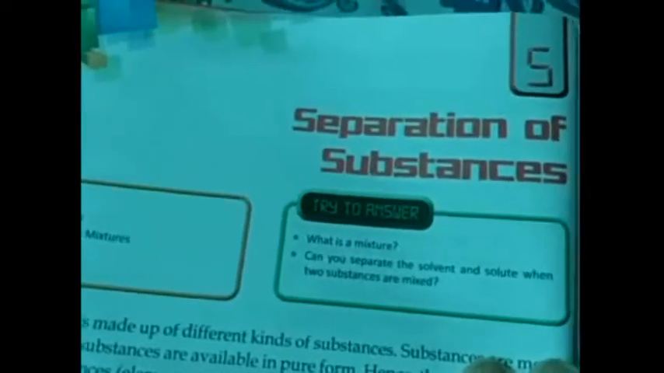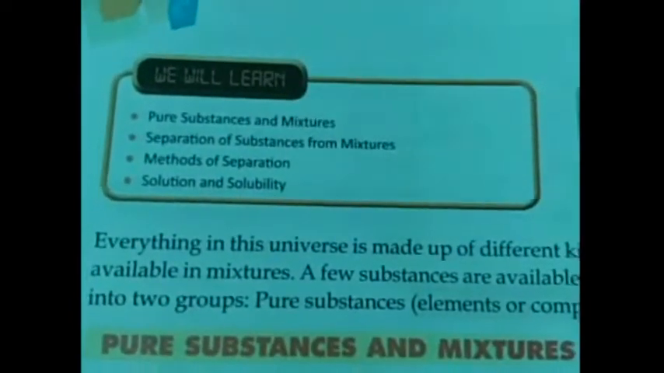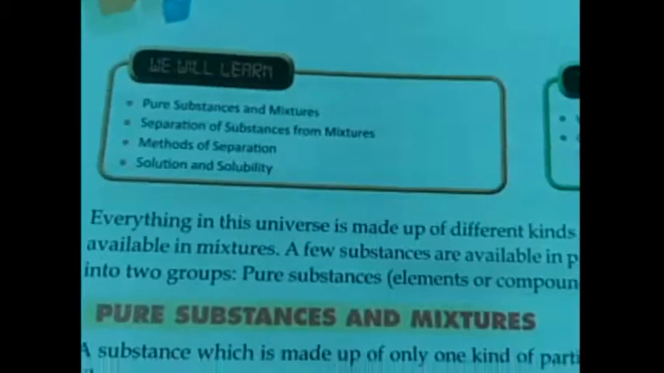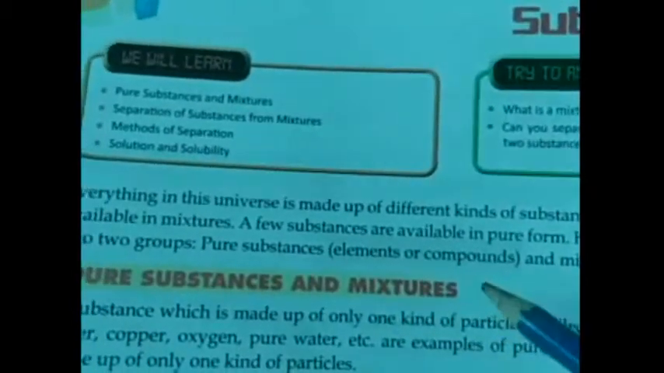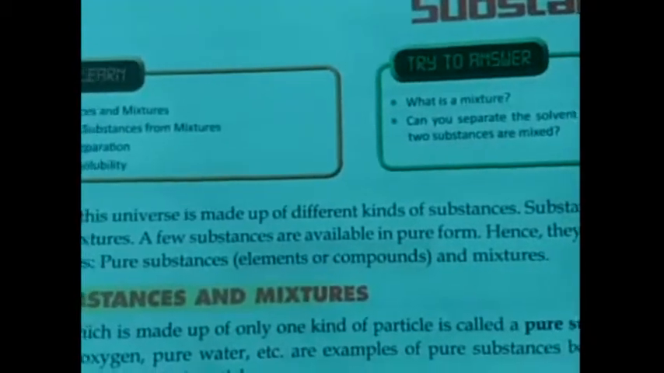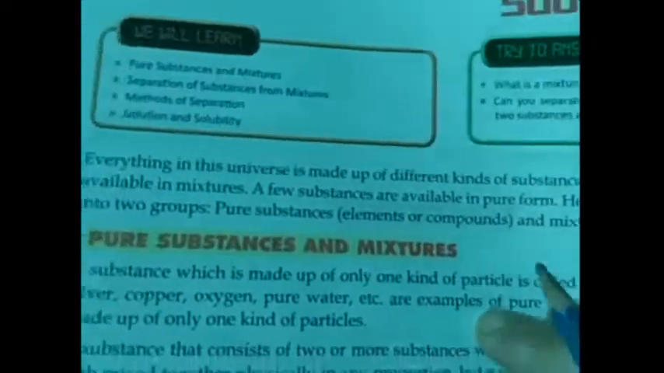Good morning, children. Today we'll start our fifth chapter, Separation of Substances. In this chapter, we'll learn about pure substances and mixtures, separation of substances from mixtures, methods of separation, and solution and solubility. So everything in this universe is made up of different kinds of substances. Some are pure substances and some are mixtures.